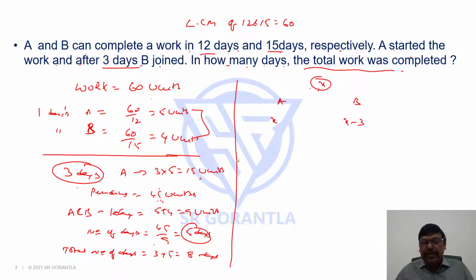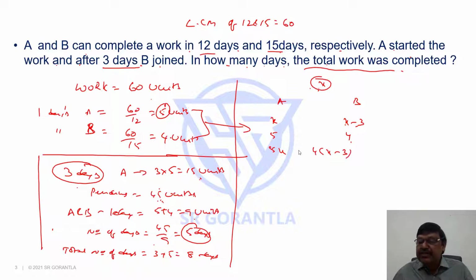And we'll go by the same LCM. Instead of writing step by step, we can write it as an equation. We know one day's work of A is 5 units and X days' work will be 5x. We know one day's work of B is 4 units. X minus 3 days' work will be 4 into (X minus 3). If you add them, we get the total work. Total work we are assuming is 60 units.